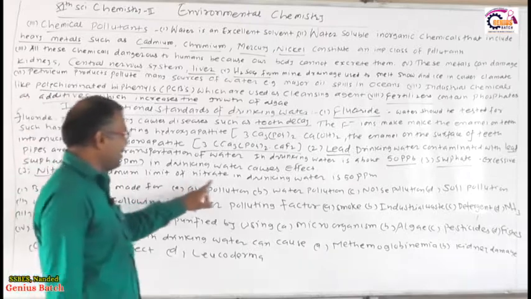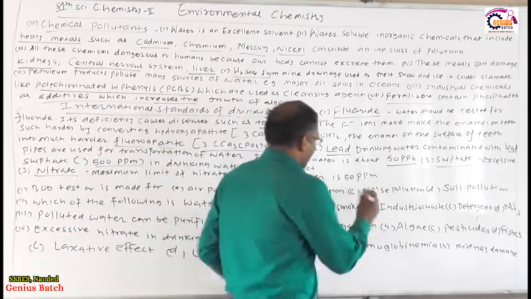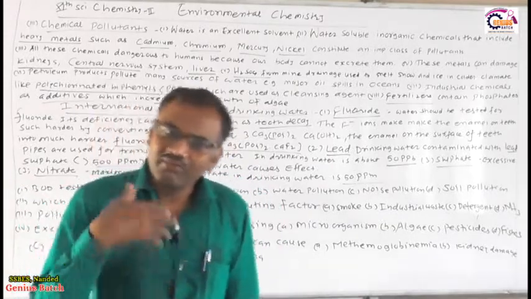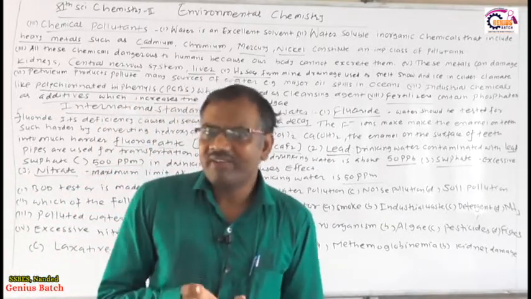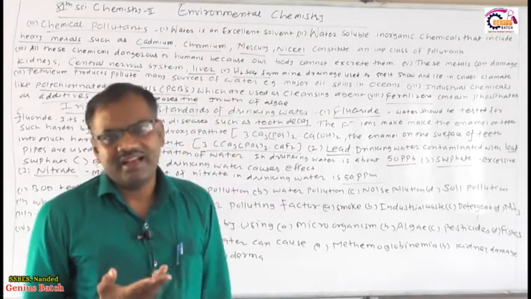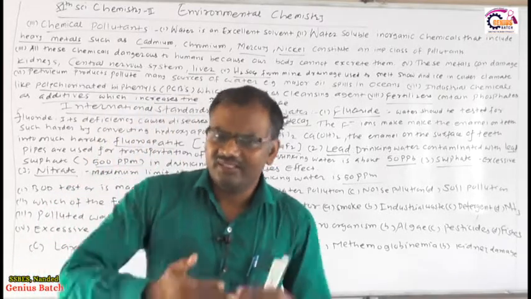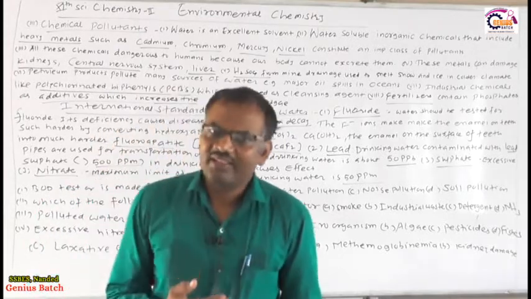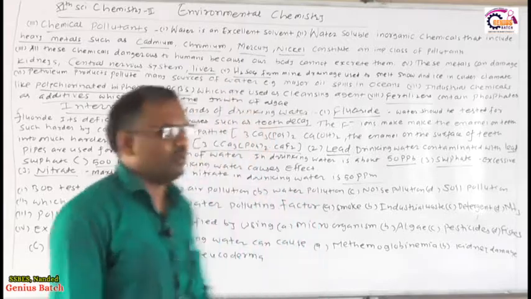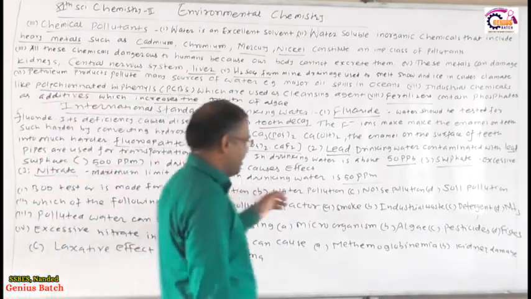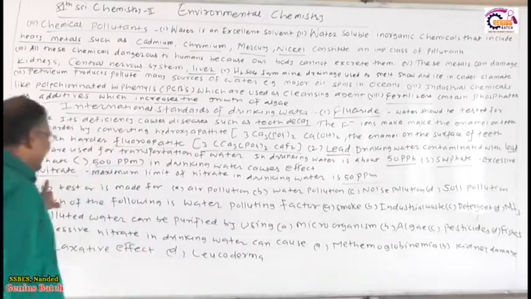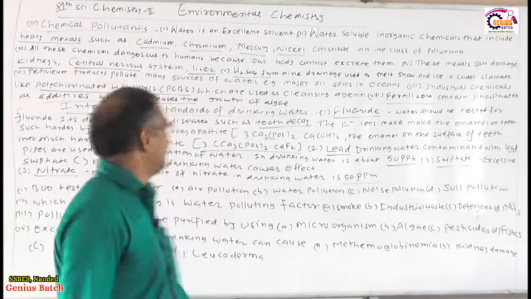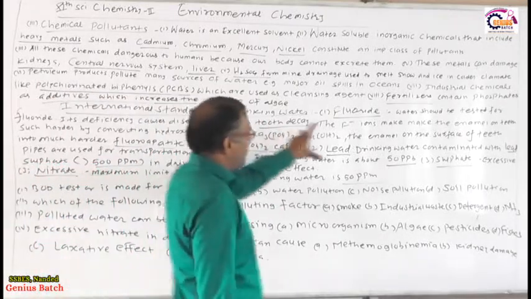The maximum limit of nitrate in the drinking water is 50 parts per million. Nitrate must be contained in the water, otherwise what will happen if nitrate is not present? Again, the water is not good water, it is not a good solvent also. So 50 ppm nitrate must be contained in the water, and it should not be more than this. So this is the international standard of drinking water.